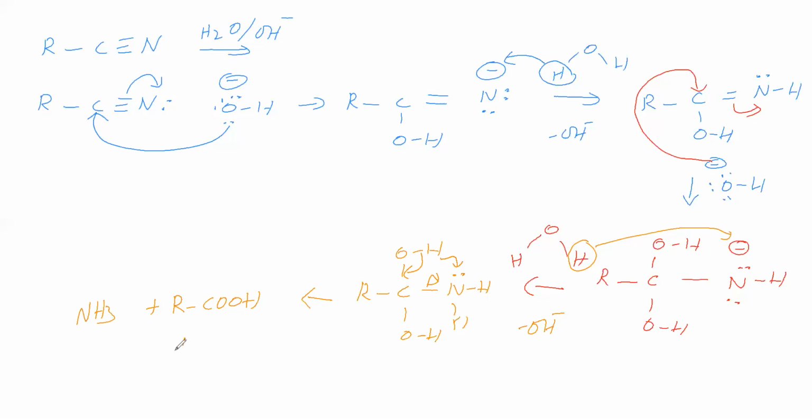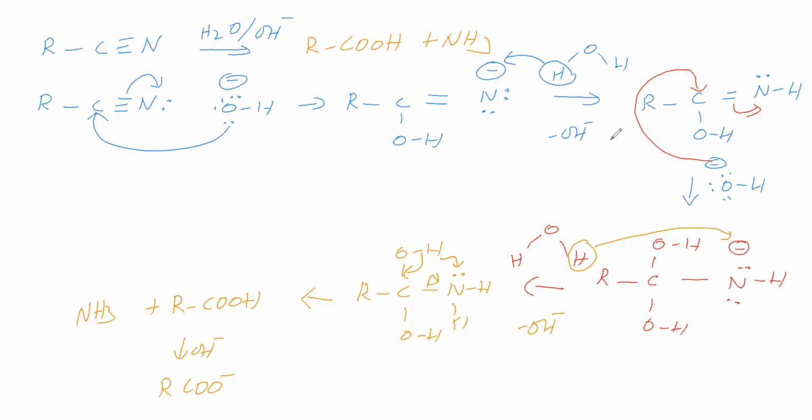Here basic medium is there. Due to basic medium, carboxylic acid exists in the form of a carboxylate anion. Therefore, cyanide undergoes hydrolysis in the basic medium to give carboxylic acid and ammonia. This carboxylic acid with base gives a carboxylate anion.